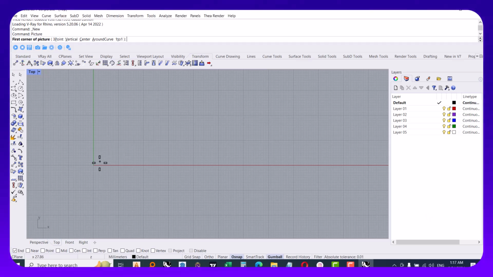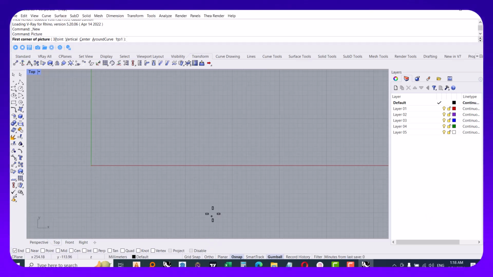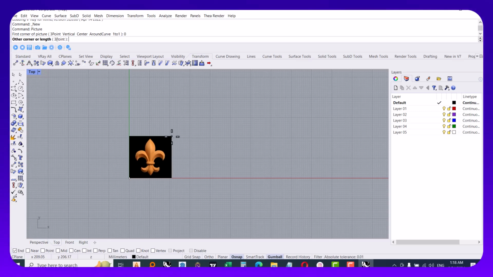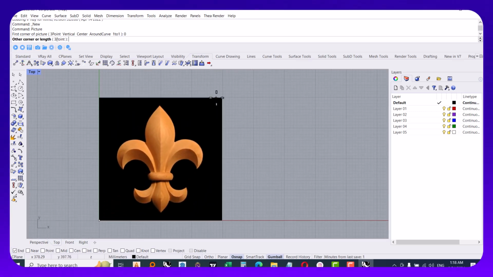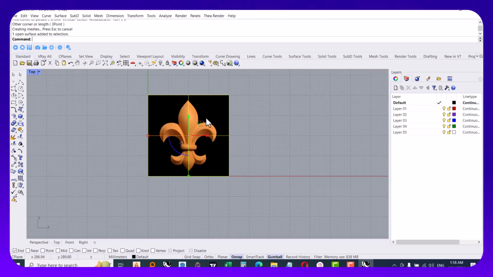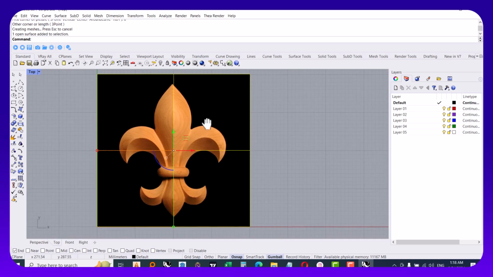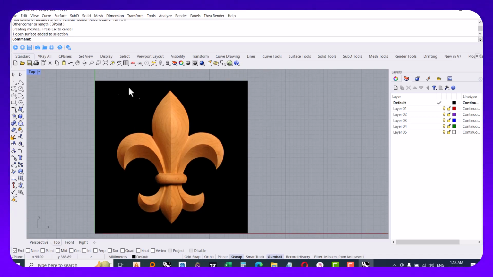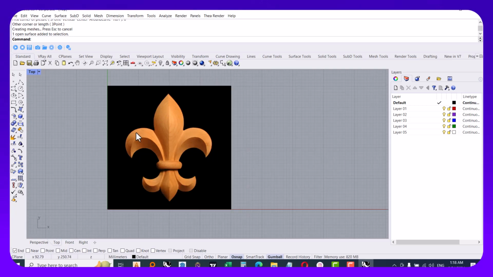This is a very simple model because it's the first video. I want to put it here. So when you import a model you can just simply type 0 and press enter, so the first point is at 0, and you can scale it the way you want. I think it's 40 by 40 centimeters.